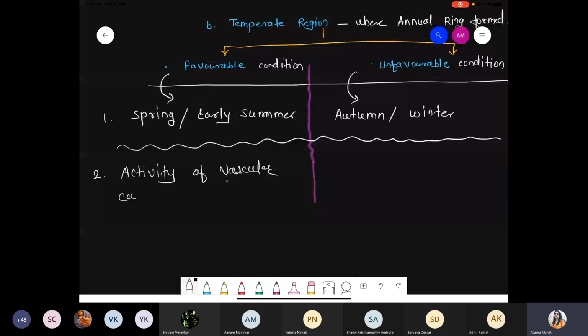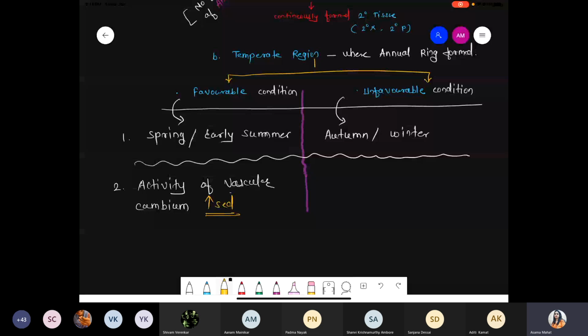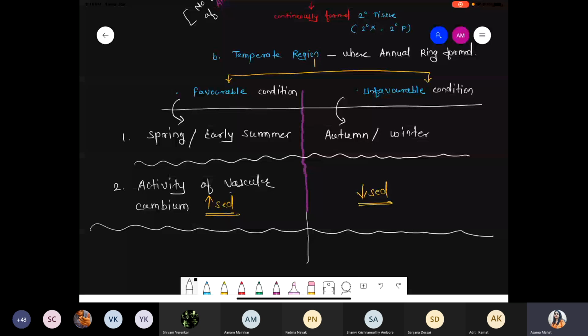If vascular cambium activity increases, it can form more secondary xylem and more secondary phloem. Exactly the reverse under the unfavorable condition: the activity declines, so they decrease the rate of formation of secondary xylem and secondary phloem.